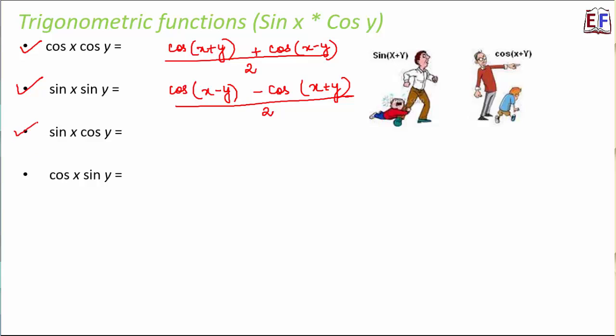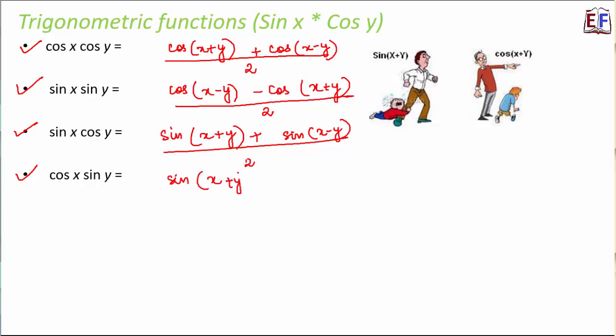Now what about sin x cos y, where the sine function is also there and the cos function is also there, and similarly cos x sin y. In these two cases it will be exactly the same as the first two cases, just that the cos will be replaced by sine. So this will become sin(x+y) plus sin(x−y), divided by 2, and this one will become sin(x+y) minus sin(x−y), divided by 2. So in this fashion we see that we are able to write all the four formulae correctly.